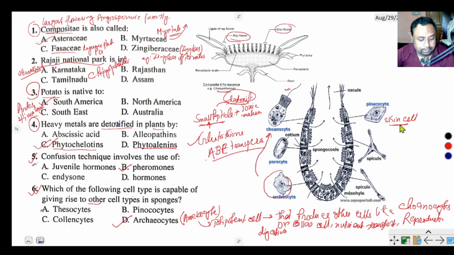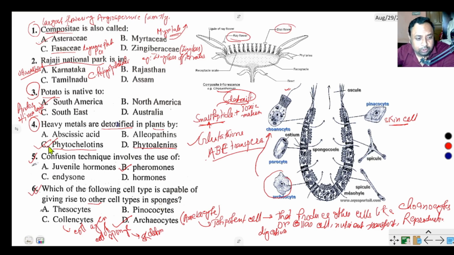Collencyte is called the collagen cell of sponge that forms the skeleton of sponges.